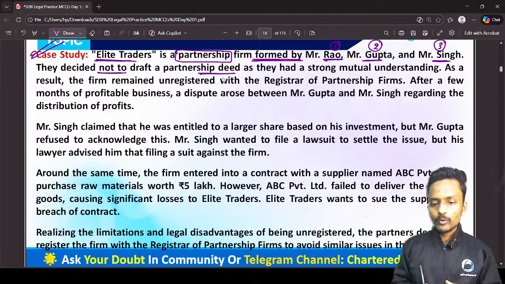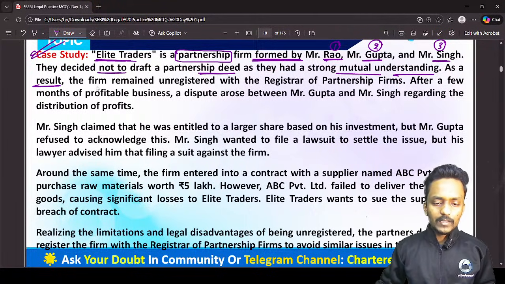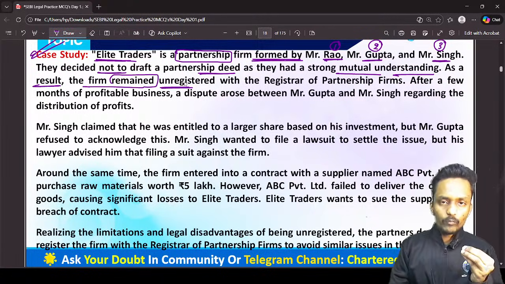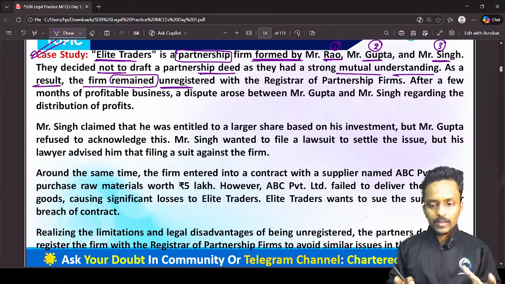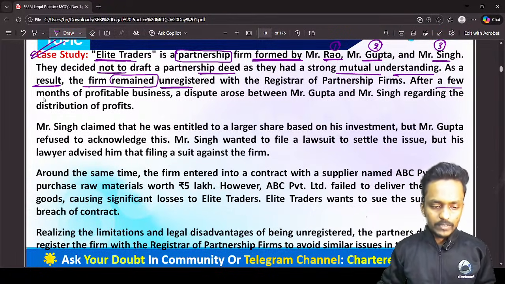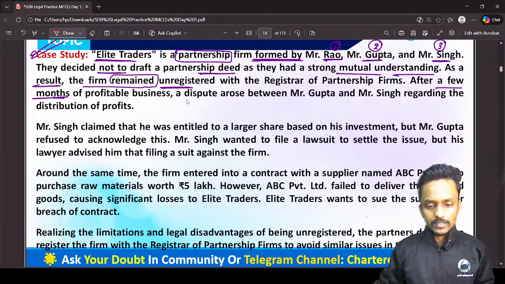They have a very mutual understanding, and for that purpose they decided not to draft any kind of partnership deed as they had a strong mutual understanding. As a result, the firm remained unregistered. So this is one of the hints in this case study, that the partnership firm is totally unregistered. Now after a few months of profitable business,